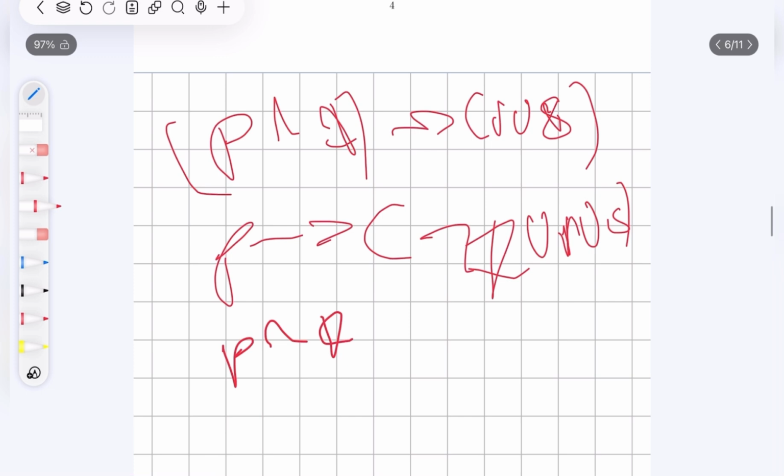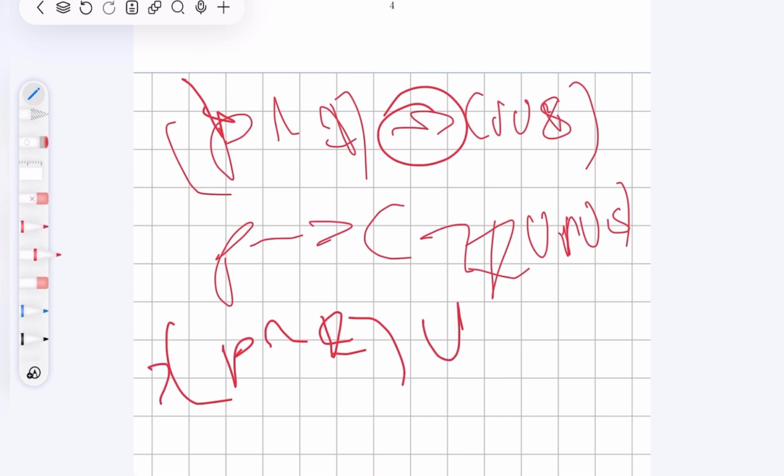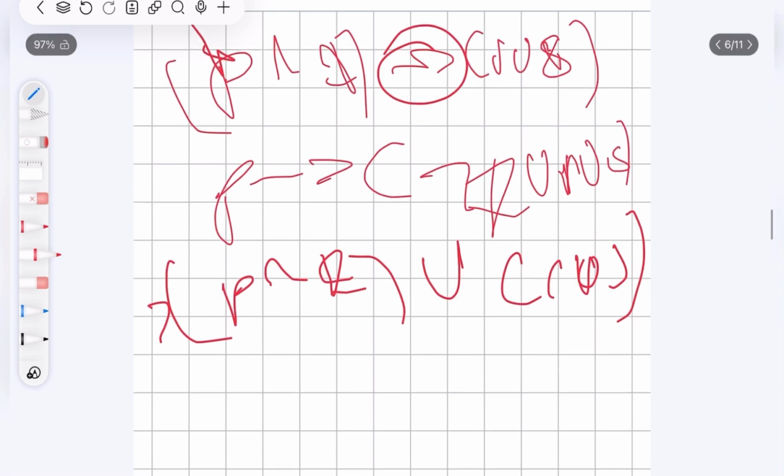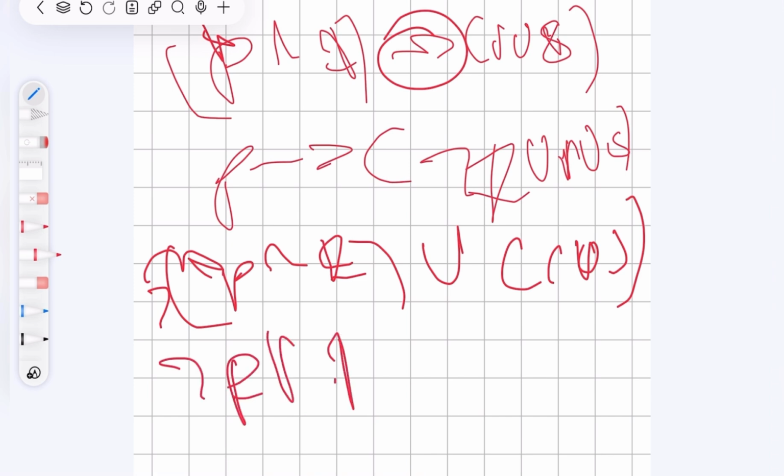So we have P and Q. We will treat this as its own entity and look at the implies. We know that if P implies Q, then not P or Q. So we will treat the first one as its own entity, and say not the first one, or S. So not the first one or the second one. For the first one, we take the not inside. This becomes not P or not Q.